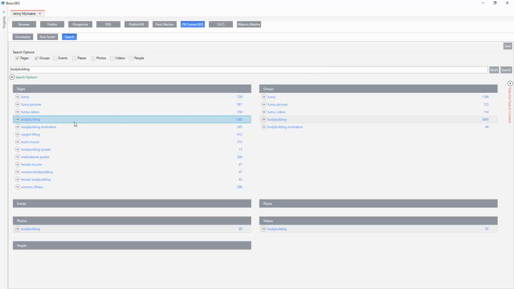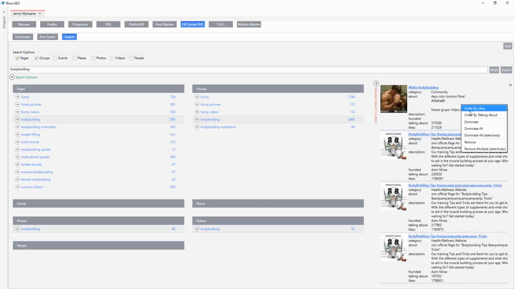So let's just click on that, and then we do right click, and then explain quickly what's going on here. We've got the same options over in the Dominator, so I'm going to go through them over there. But very quickly, order by likes, you order the pages by likes, or order by talking about. Dominate means you just take one. You're clicking on this one and you're going to send that one to the Dominator. Dominate all just means you're going to grab every URL that's here.